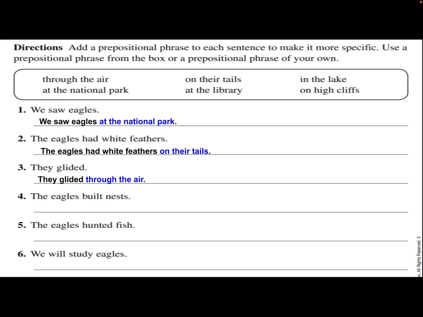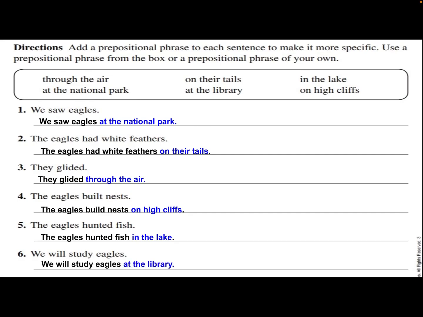Number 4, the eagles built nests on high cliffs. On is the preposition. On high cliffs is the prepositional phrase. Number 5, the eagles hunted fish in the lake. In is the preposition. In the lake is your prepositional phrase. And your last one, look at your paper. Let's see if you got it right. We will study eagles at the library. At is your preposition, and at the library is your prepositional phrase.